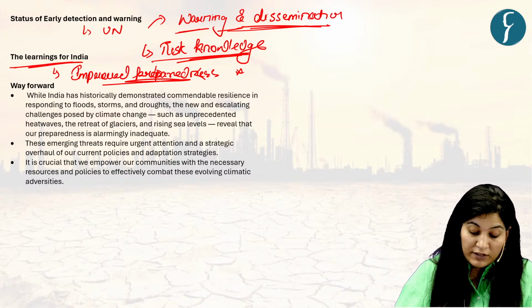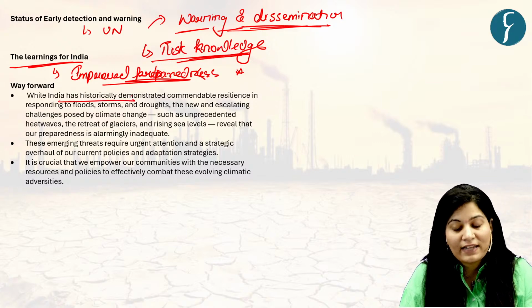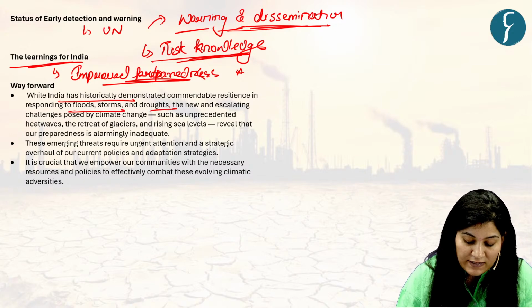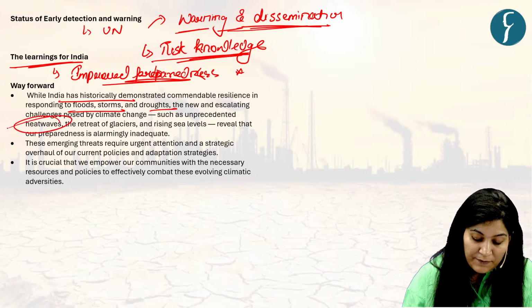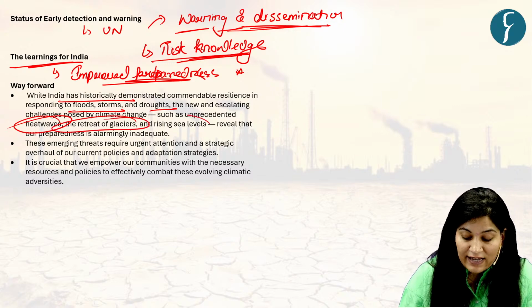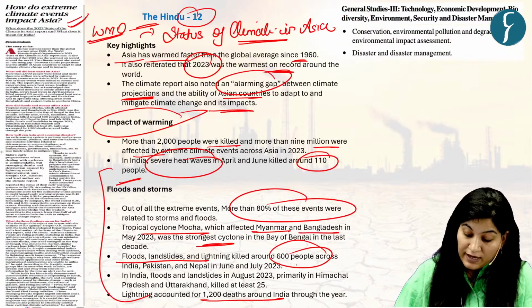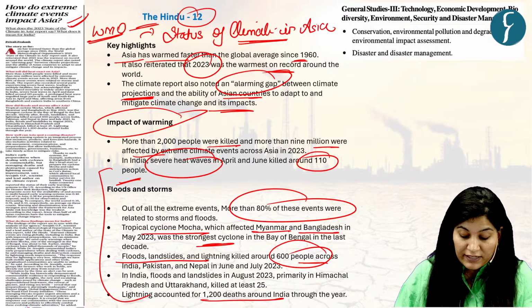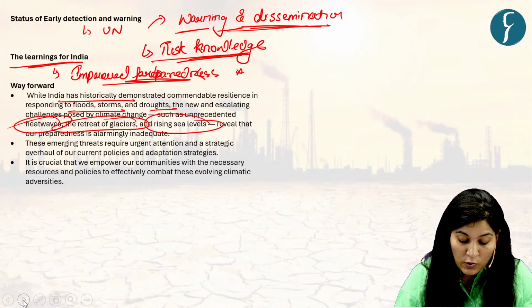And what about the way forward? India has historically demonstrated commendable resilience in responding to floods, storms, and droughts. But India needs to show the same with respect to heat waves, retreat of glaciers, and rising sea levels. Just now we have seen that nearly 600 people across India, Pakistan, and Nepal were killed because of floods, landslides, and lightning. So India needs to perform in these events also.